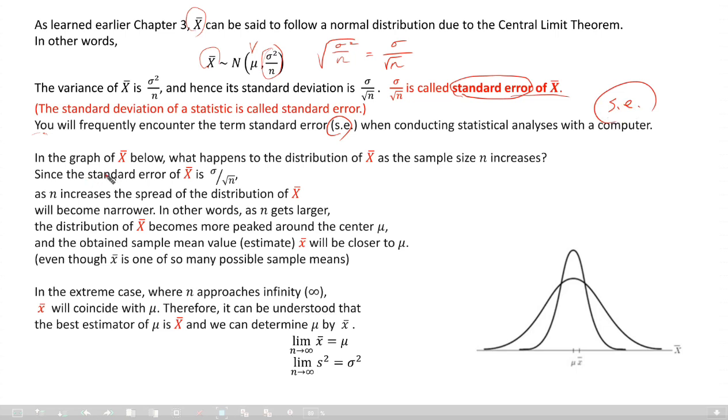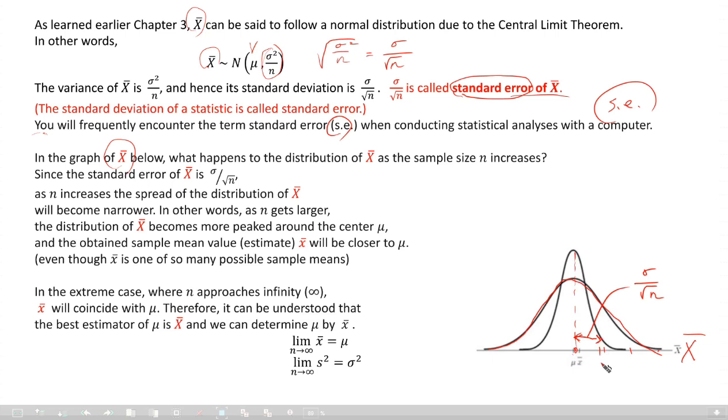Now let's see the graph of x bar. The random variable x bar has a distribution, a normal distribution, and the standard error is about like this. This is sigma over square root n. It is symmetric.